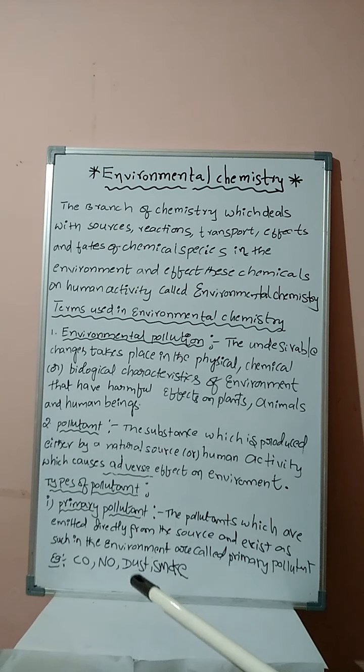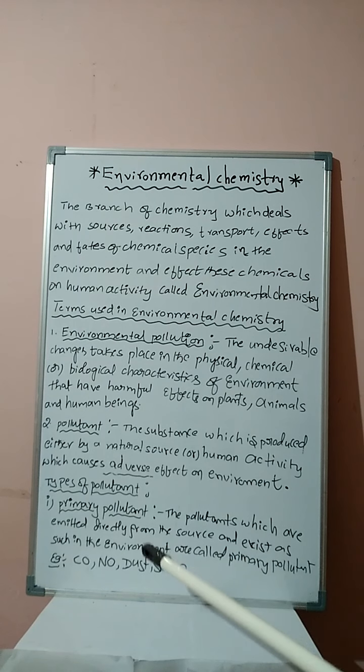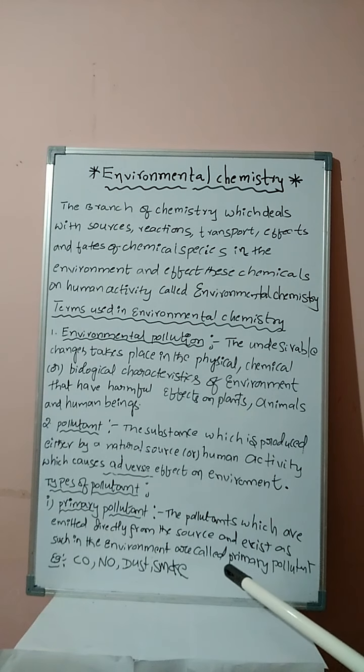Carbon monoxide, nitric oxide, dust and smoke do not change further. They are released and exist as such in the environment. Hence that is known as a primary pollutant. Once again, students, the pollutants which are emitted directly from the source and exist as such in the environment are called primary pollutants.